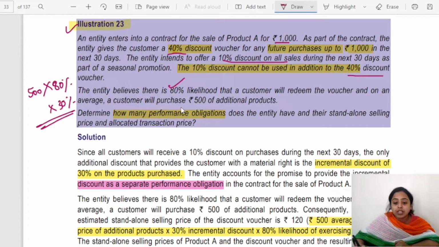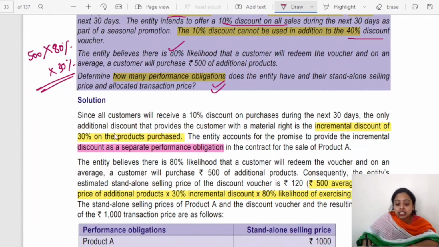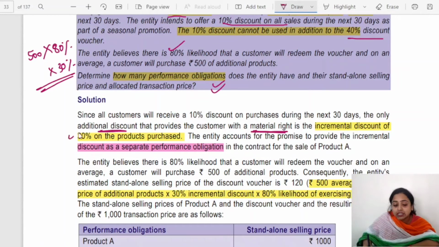How many performance obligations should there be? Since this discount is critical, is making an impact, or you can say material, it should be recorded separately. Otherwise, it should not be recorded separately. Since all the customers receive a 10% discount, the only additional discount that provides the customer with a material right is 30% on that product. That is 40 minus 10. So only 30% is the additional discount.